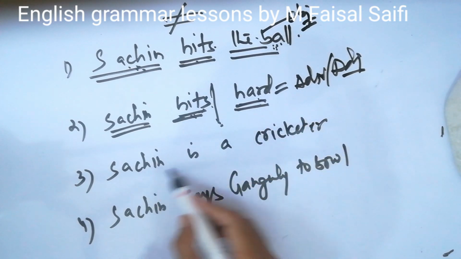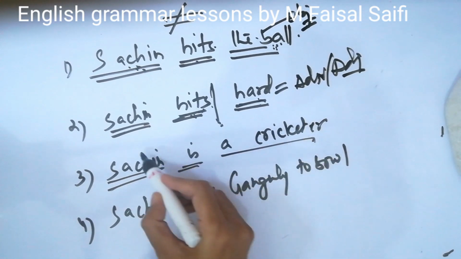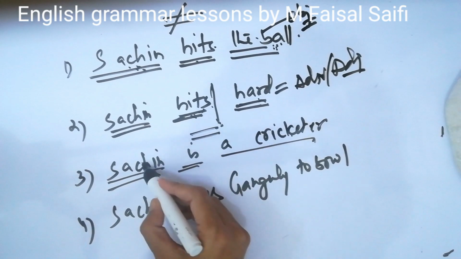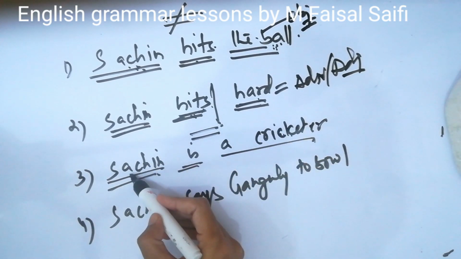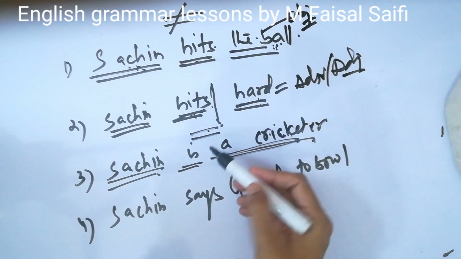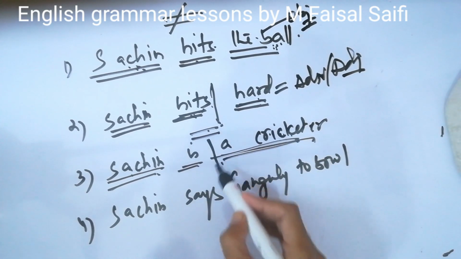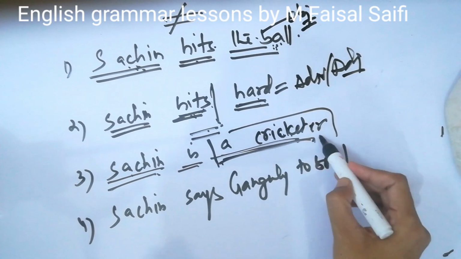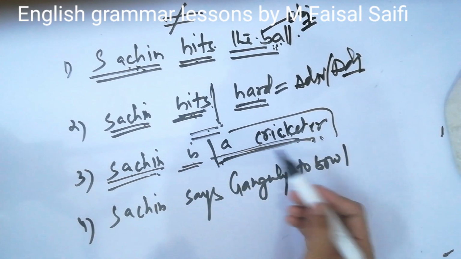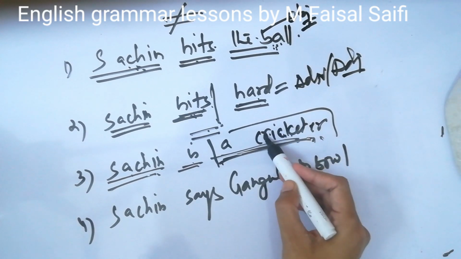When I say Sachin is a cricketer, Sachin is the subject, is is the verb, and a cricketer is something about Sachin, so this is equal to this. So a cricketer is a complement, and we can understand it like this also. If I remove a cricketer, then the sense will not be complete, Sachin is is incomplete. So this is a complement, a noun complement.